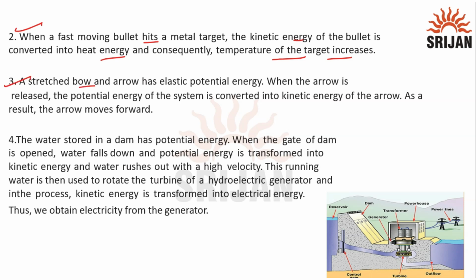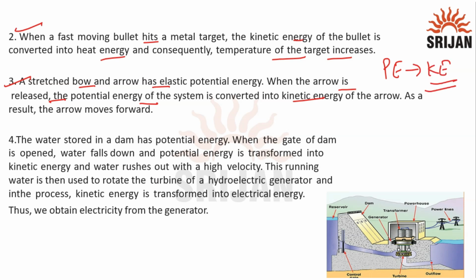Next is a stretched bow and arrow, which has elastic potential energy. When you stretch the bow and arrow, okay, you will get what? The elastic potential energy. When you release the arrow, okay, the potential energy of that system is converted into kinetic energy, because the arrow starts moving. So here the potential energy changes to kinetic energy.